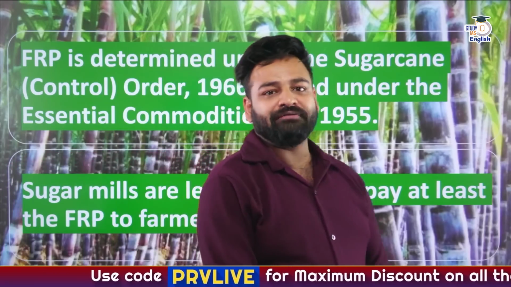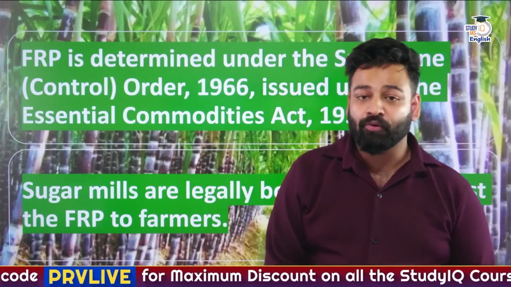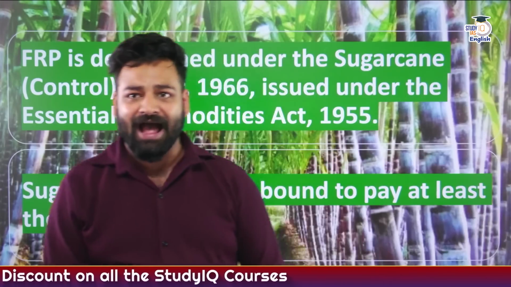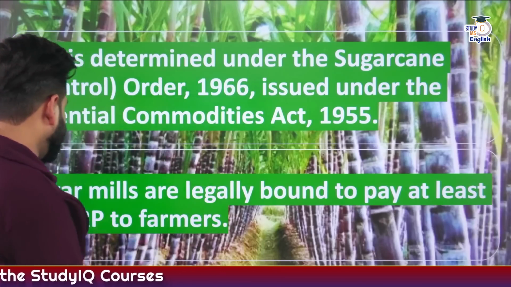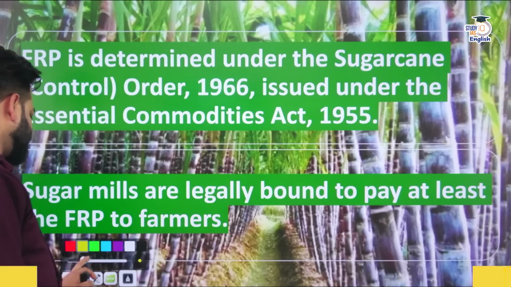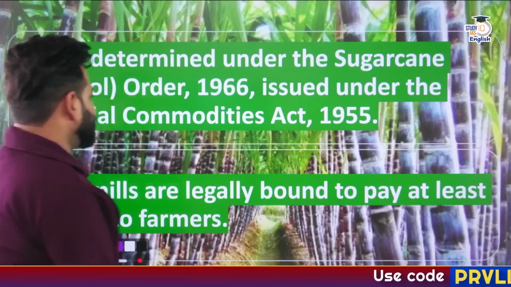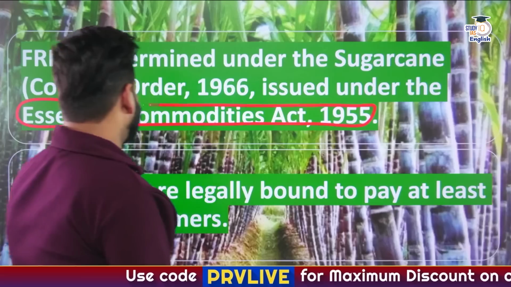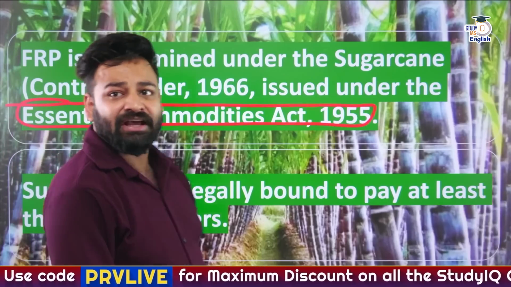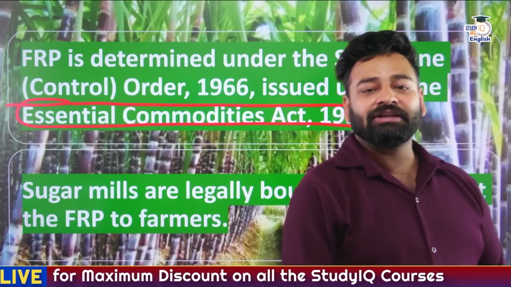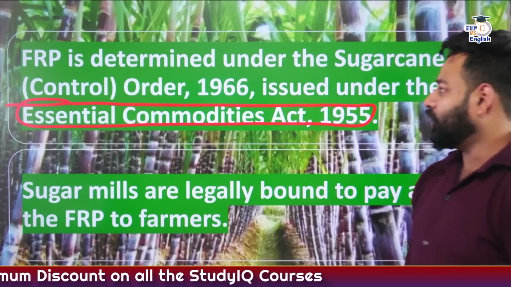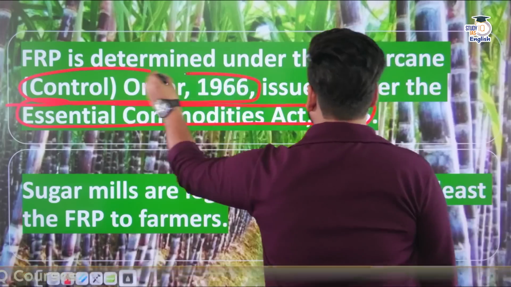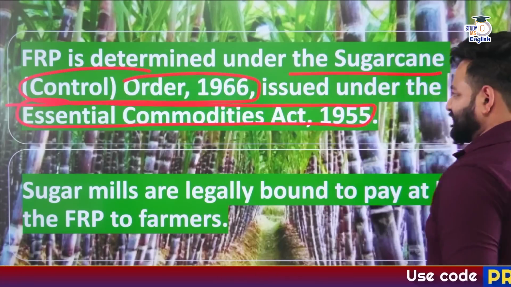Okay, so we have got the statute for it. What is the name of the statute? That is ECA, Essential Commodities Act of 1955. As you can see, it is mentioned over here on our screens. And through this Essential Commodities Act, the Government of India issued an order that is termed as the Sugarcane Price or the Cost Control Order 1966.